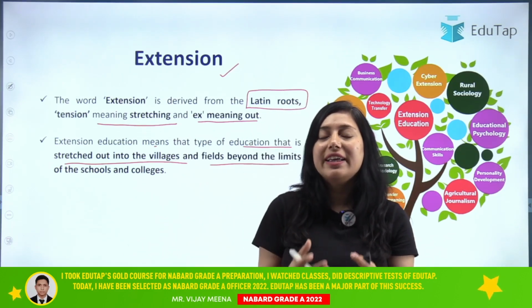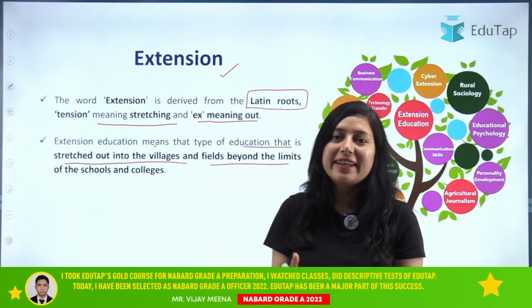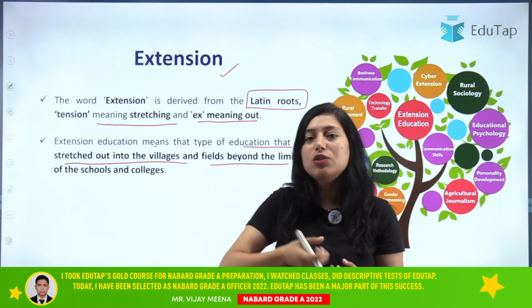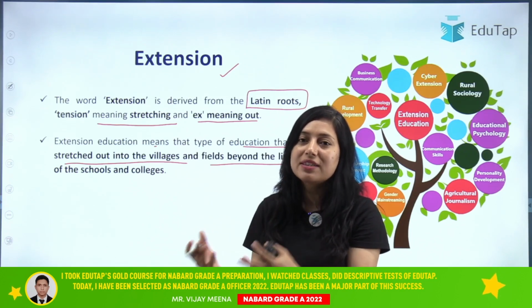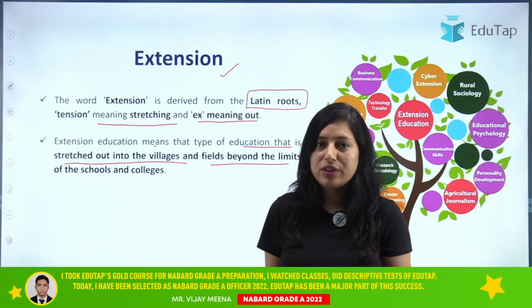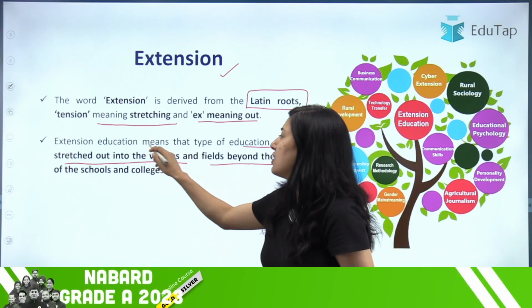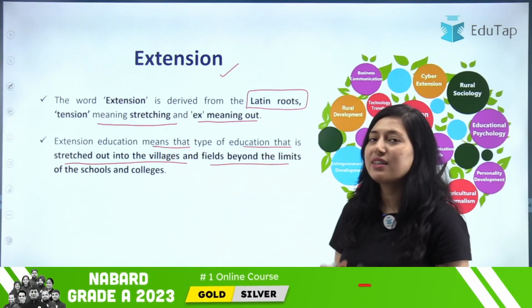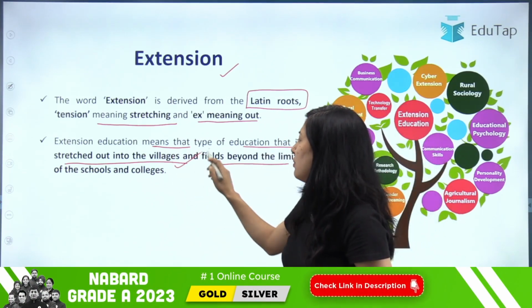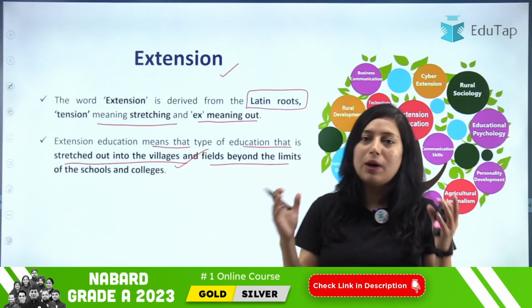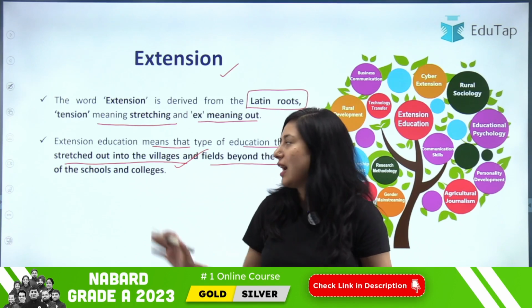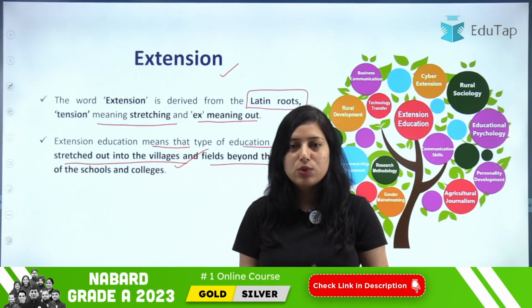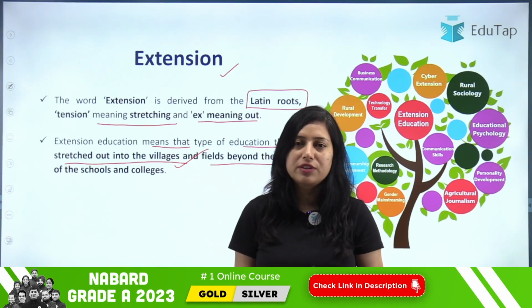But when we are taking this knowledge out from the school and providing it to the villagers, providing it to the farmers, that is your extension education. Clear? So basically extension education means the type of education that stretches out into the village and fields beyond the boundaries of your schools or institution or research institutes. Clear? So that is the meaning of extension education.